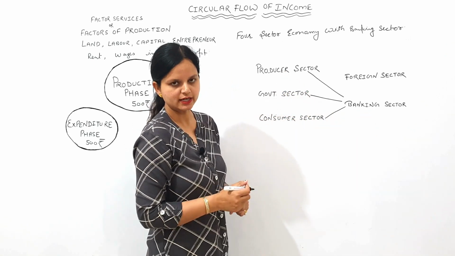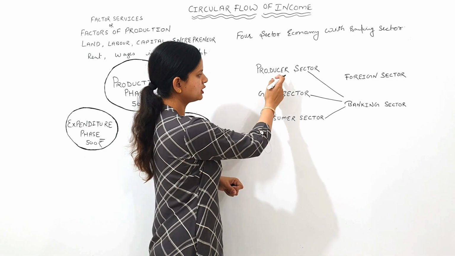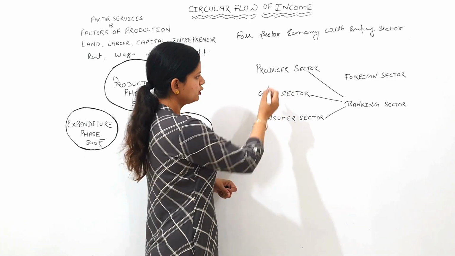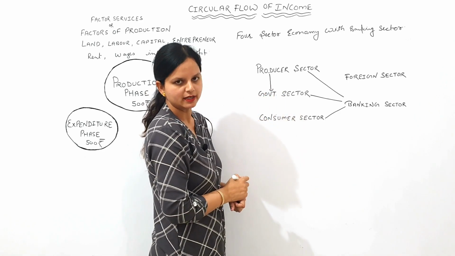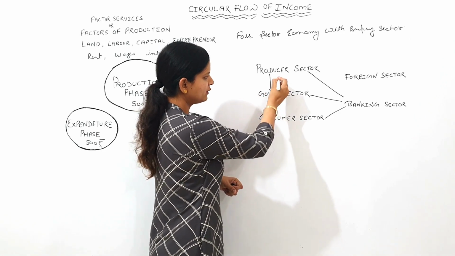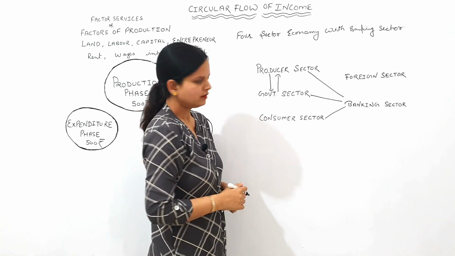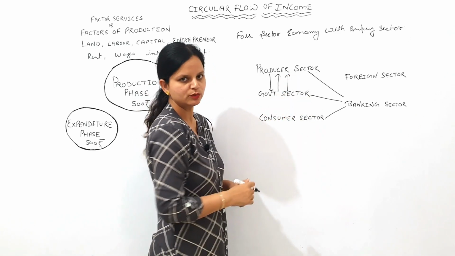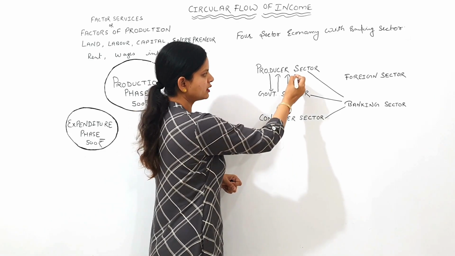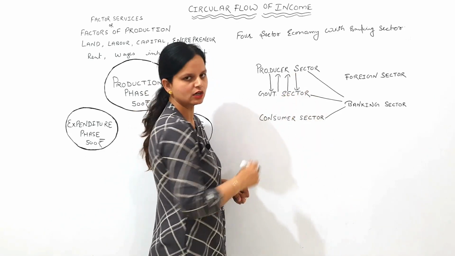Now we will understand the interdependence between the producer sector and the government sector. The producer sector provides goods and services to the government sector and the government sector makes payment for it. And the government sector provides basic infrastructural facilities to the producer sector and the producer sector pays tax for that to the government.